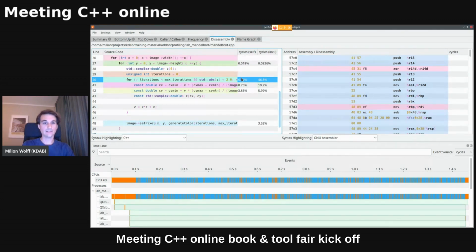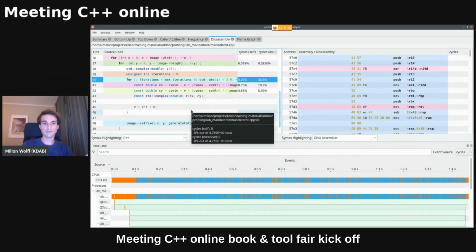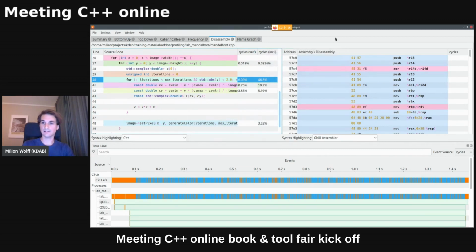So I would say for the 90% use case, this is all of what I'm doing in my daily job as a software developer when I need to do profiling of C++ code. Hotspot is trivial to work with. It's super fast, and I just do this a lot.